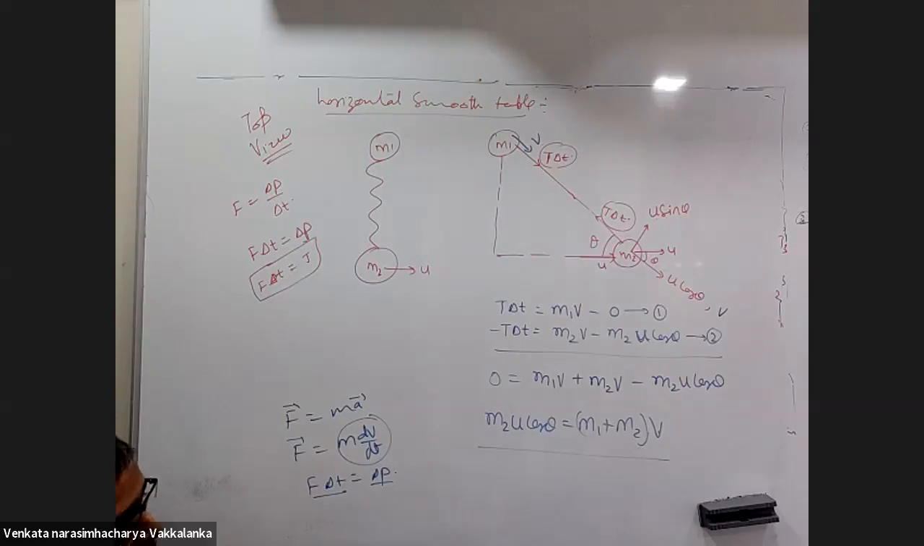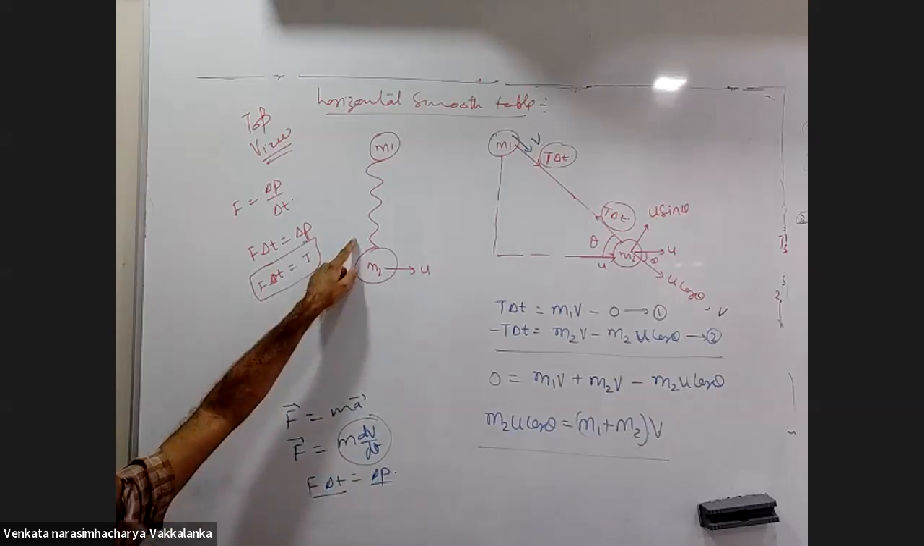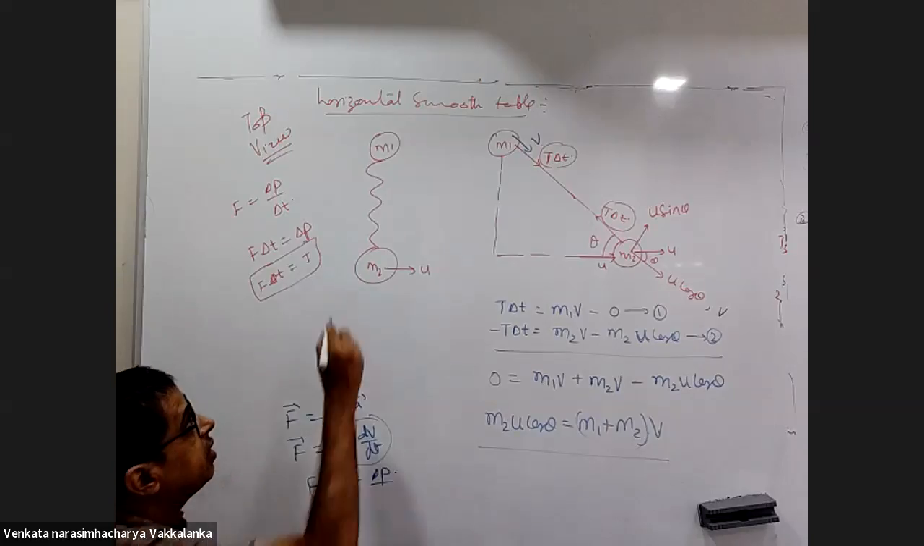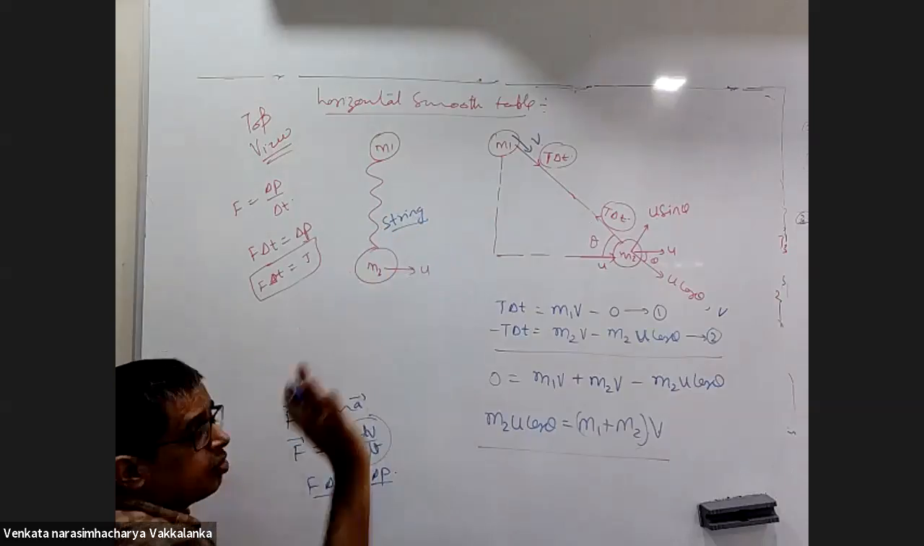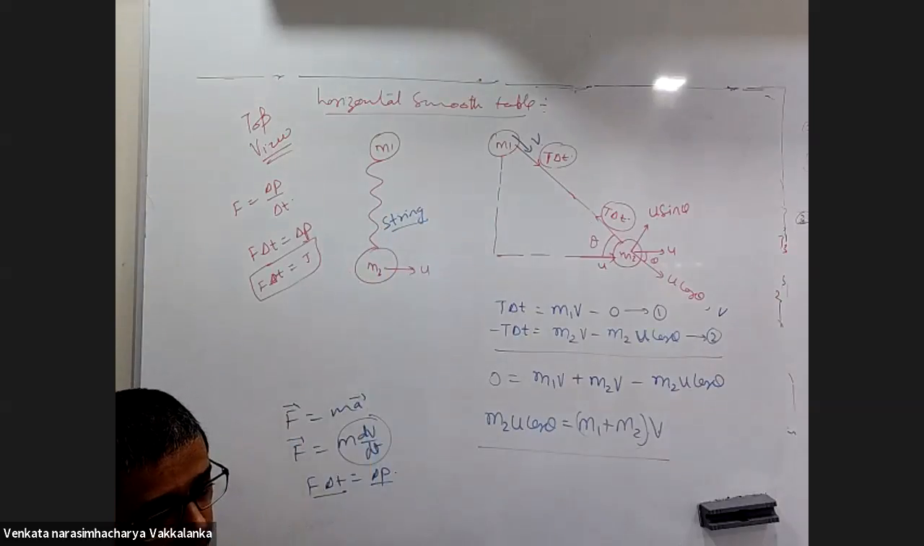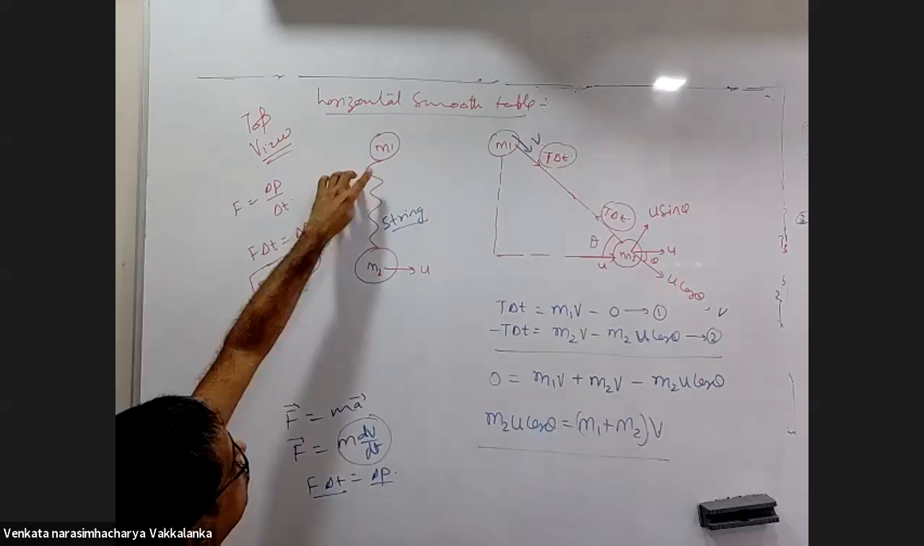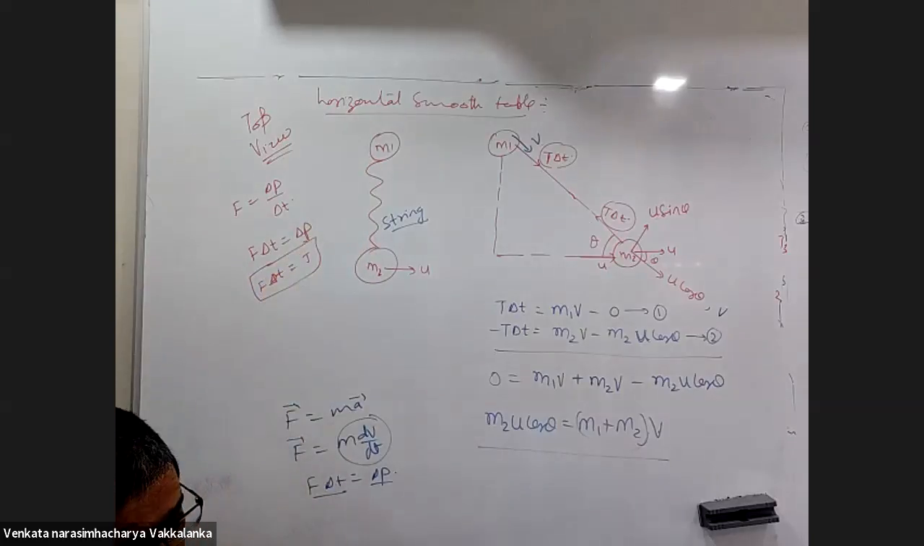Sir, here it is not a spring. Then what is it? This is a string, S-T-R-I-N-G. String. This is not a spring. You kept it in such a way such that it is not taut. Okay, sir.